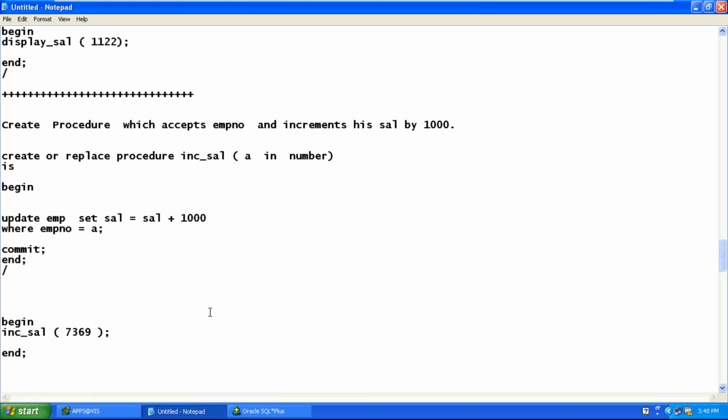How can we see the list of all the procedures? We have P1, P2, P3, display salary, increment salary, add numbers. We have created 6 to 7 procedures. All of them, we can see on the schema browser, under the procedures tab. Not only can you look at the list of procedures, you can also review the code in an existing procedure, make some changes to it and recreate the procedure. Am I right?